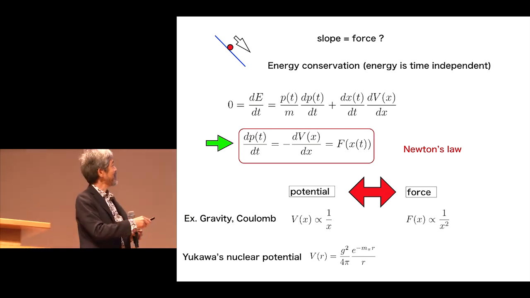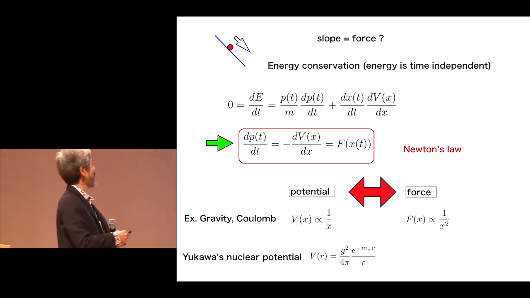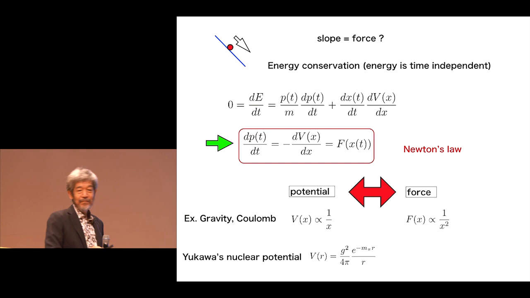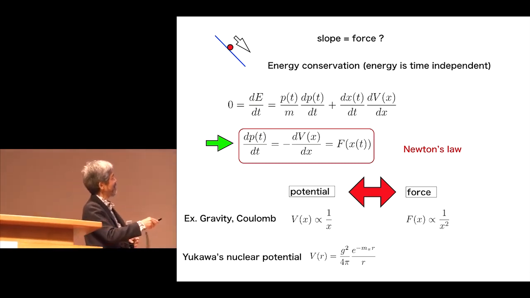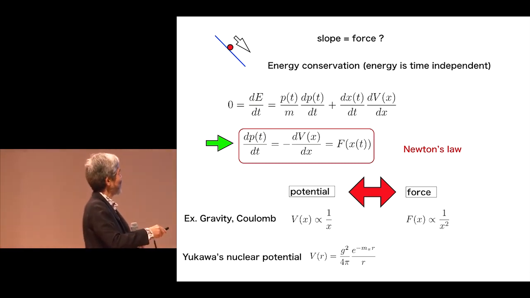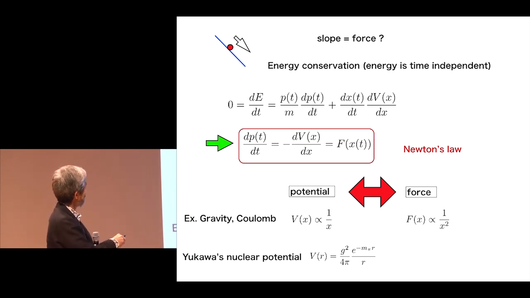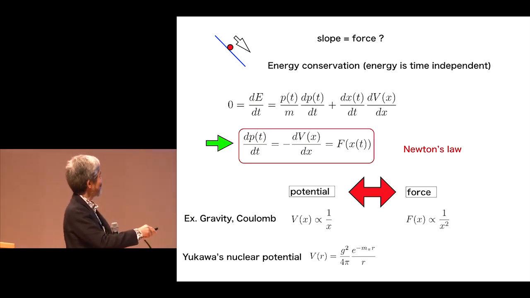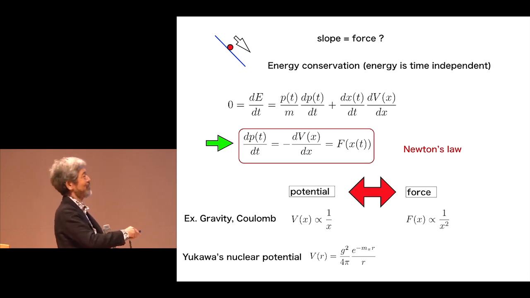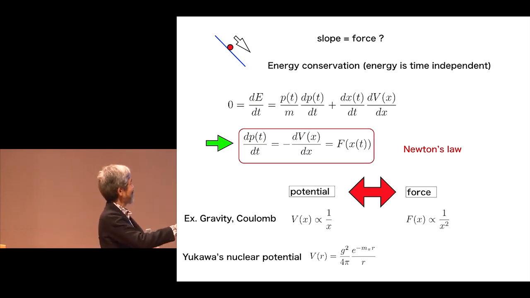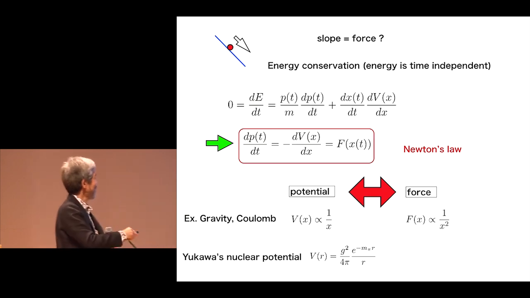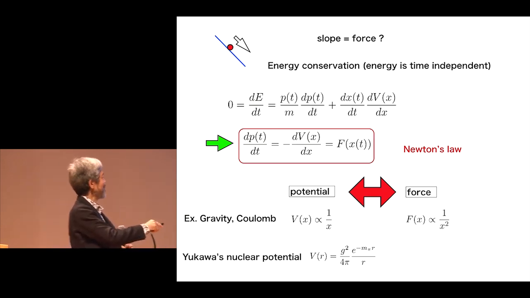Energy conservation means energy is independent of time, so you can take the time derivative. For kinetic energy, we get this, and from the potential, the derivative with respect to x times dx/dt. This must be 0 because the energy is conserved. From this equation, we get that the time derivative of the momentum is equal to minus the x derivative of the potential. And we can regard this as the force.